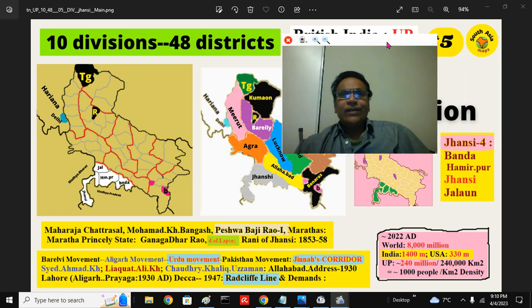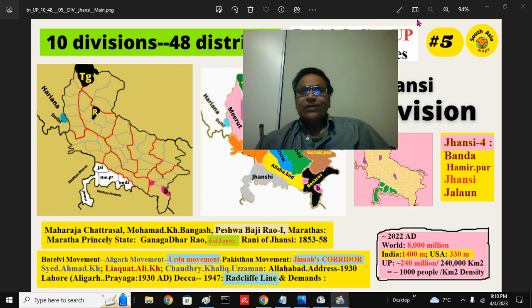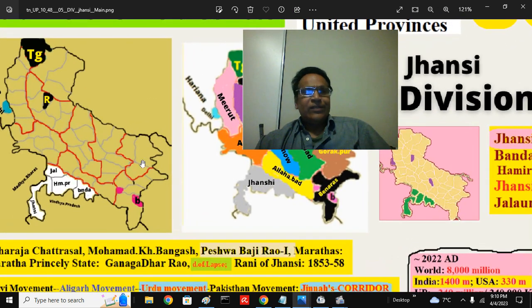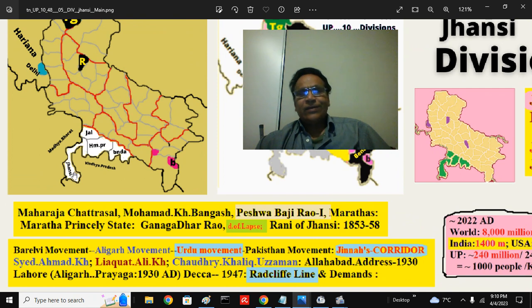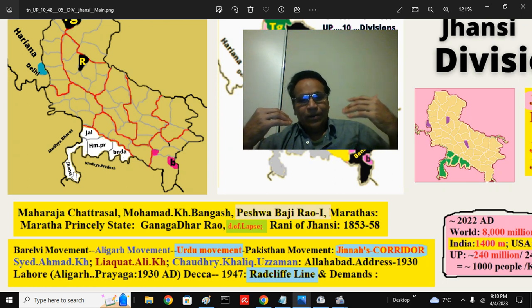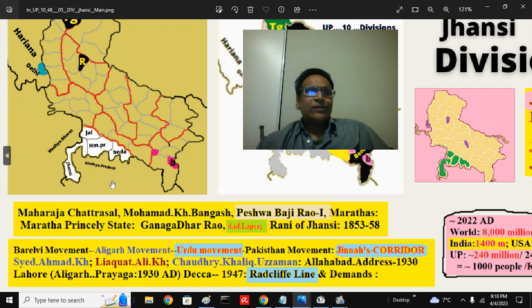And again, when it comes to Jhansi division, again it's very easy. Remember, this panhandle is the Jhansi district. Remember, now there are many districts in this. We are only talking about 48 districts that make up the modern united Uttar Pradesh and Uttarakhand. Present Uttar Pradesh really has 80, Uttarakhand has around 10 plus 2 or 12, so it becomes around 90 or 100. So now we are only talking about 48, easy for the audience to remember.